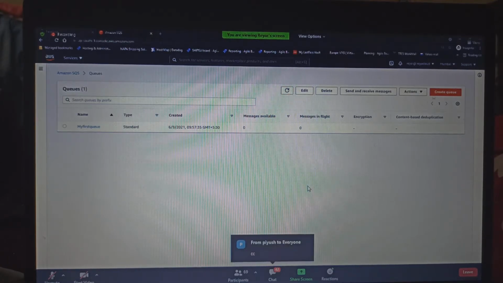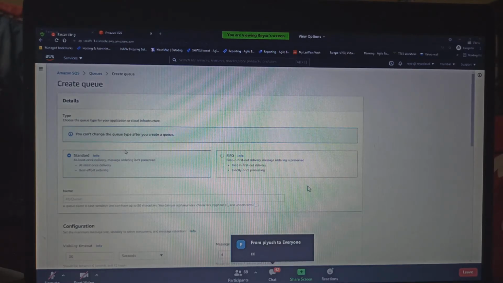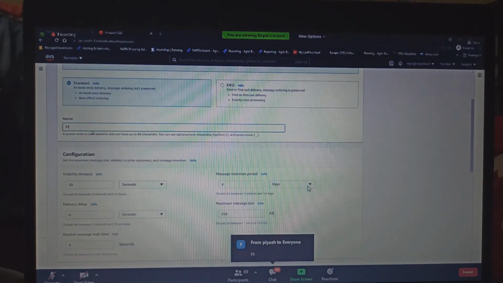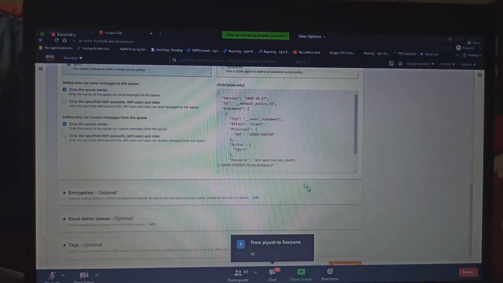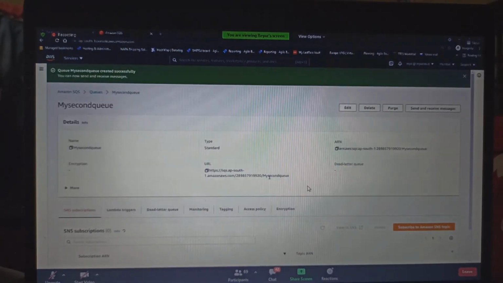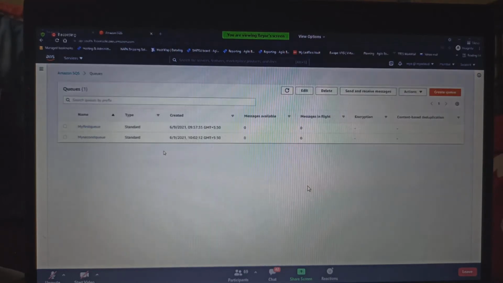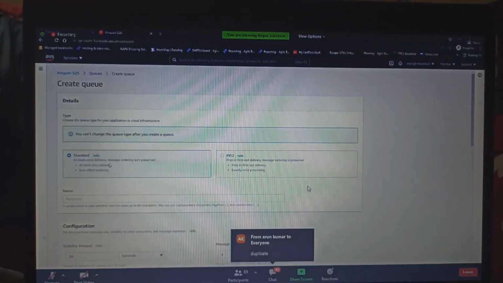So now I'll create another queue to show you the dead letter queue. Okay. So I call it my second queue. Then for the dead letter queue, we need to create a queue also, right? Separately. I'll create another queue called my DL.